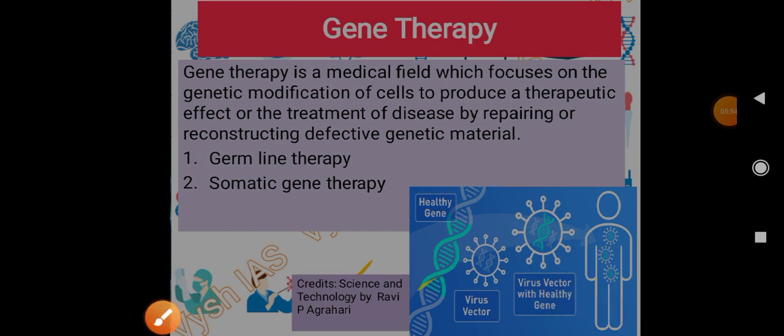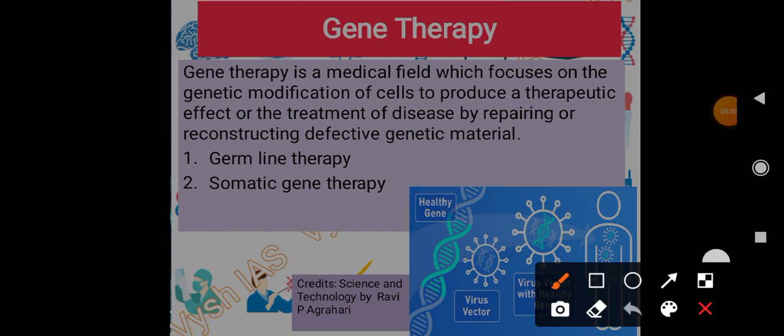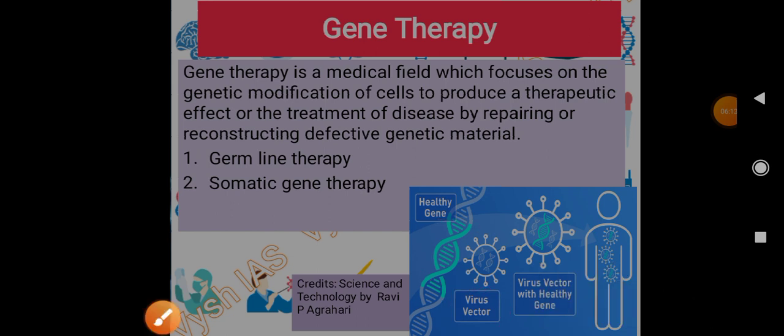So this is a healthy gene. We need this gene, so that has been taken out. Then we have the virus vector. I have already explained this, and I am repeating it again so that it gets internalized. There is a virus vector, and into the virus vector the healthy gene has been introduced, and then it will be given to the host, so that the host gets the benefit of it, right?